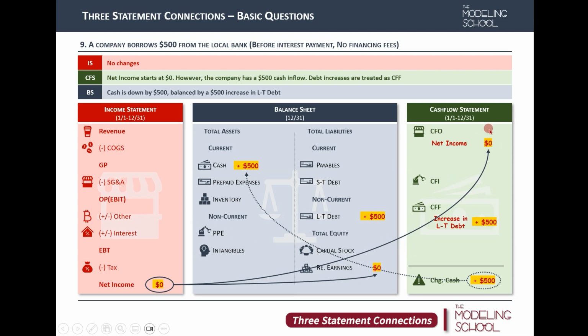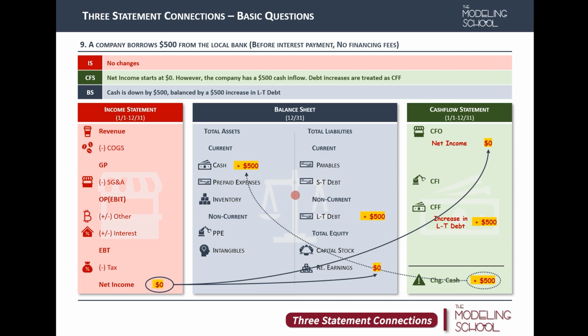However, the company has now a $500 cash inflow. So debt increases are treated as CFF. Cash is up by $500, balanced by a $500 increase in long-term debt. So borrowing and repayment transactions are rather simple. If it's a repayment scenario, we just do the opposite for all of these items.